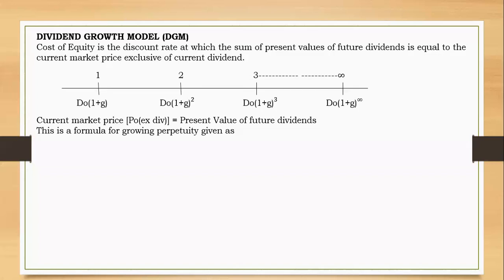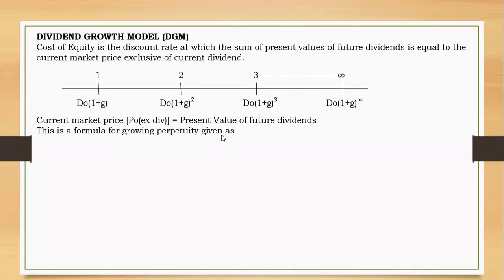Now, if you just take a look at this, and if you have gone through time value of money, you would recognize one thing here. This dividend grows at a constant rate and it goes to infinity. So this means this is a perpetuity and it is growing. So we say this is the formula for a growing perpetuity.